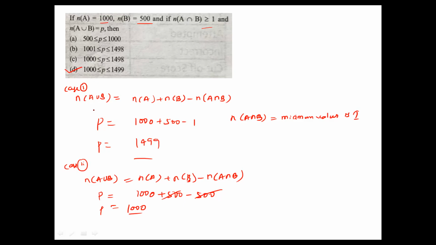Okay, move to the next slide. If A is the set of all divisors of the number 15.